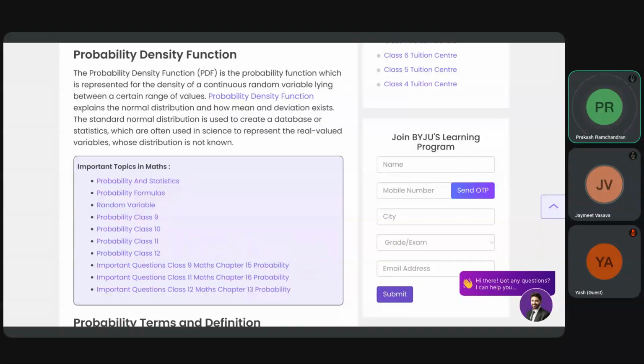So what is probability for continuous random variables, right? Yeah. So there are discrete and continuous ones. So the difference between probability density function and probability mass function: density function is for continuous random variables, and mass function is for discrete variables, right? Yeah. Okay.